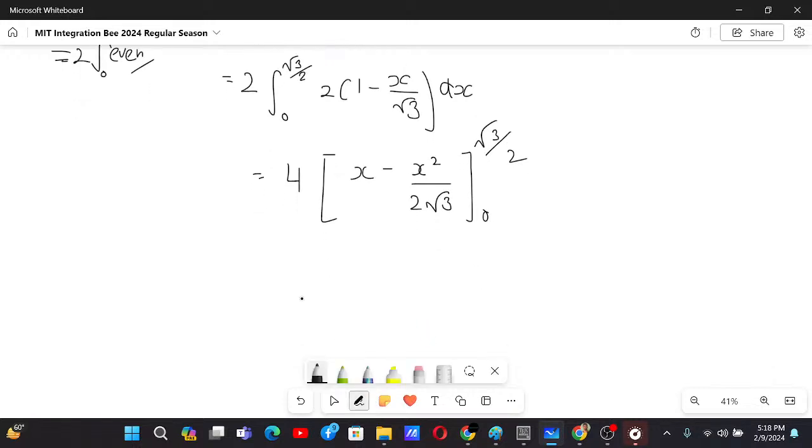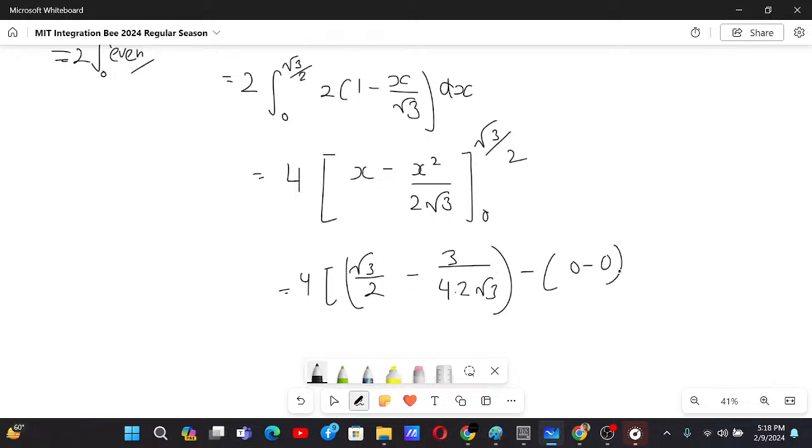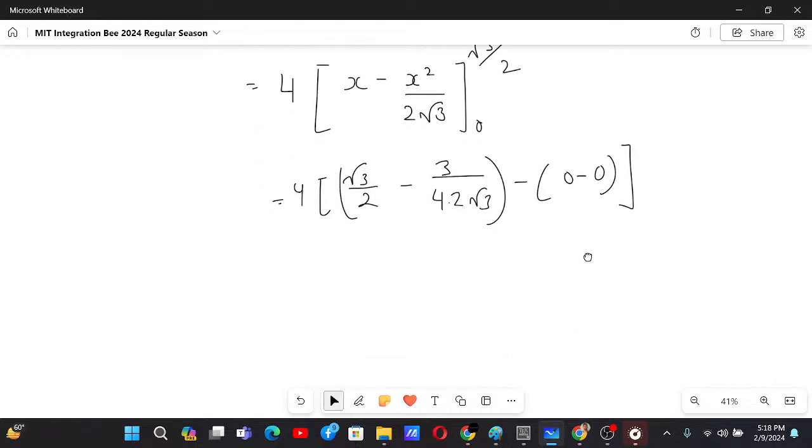So if I evaluate this, we have 4 times root 3 by 2 minus this is 3 by 4 times 2 root 3, minus 0 minus 0. So I guess we have the answer now. Yeah, the answer is 2 root 3 minus 3 by 2 root 3.